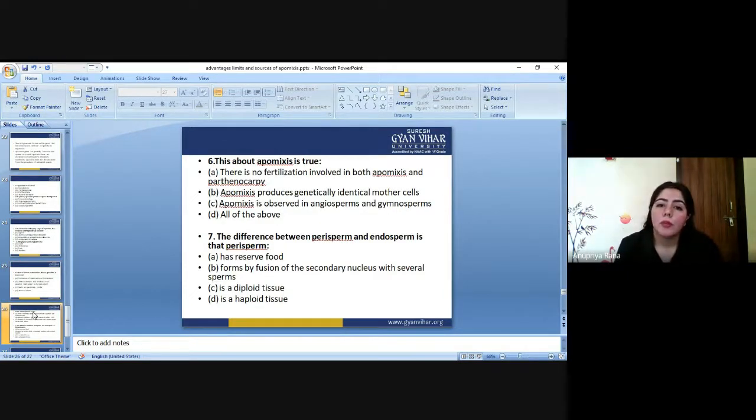Which statement about apomixis is true? There is no fertilization involved in both apomixis and parthenocarpy, or apomixis produces genetically identical mother cell, or apomixis is observed in angiosperms and gymnosperms, or all of the above. Which one is true? It's very easy.